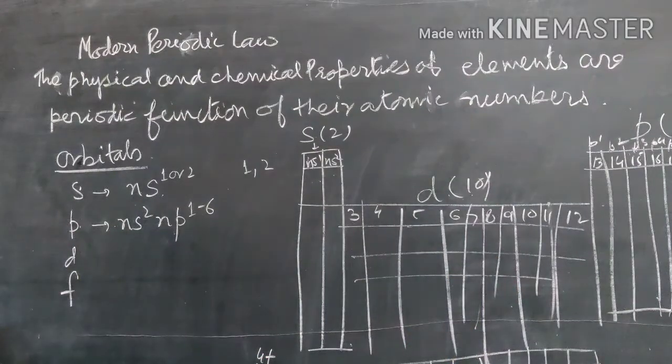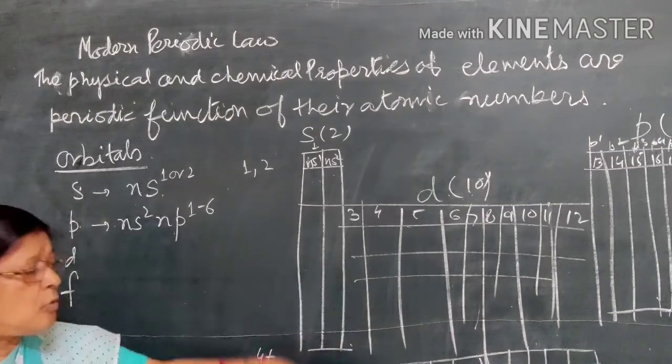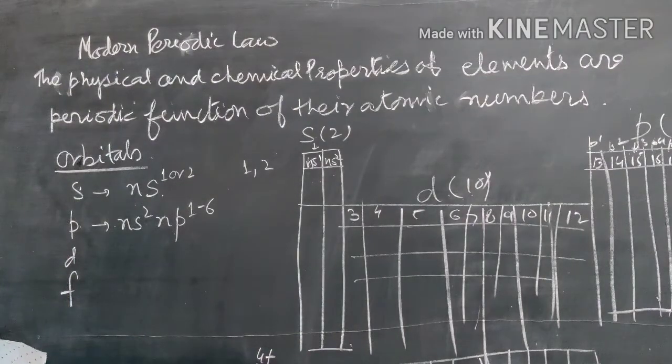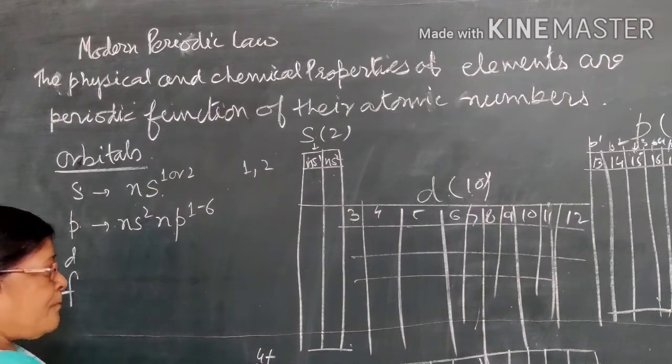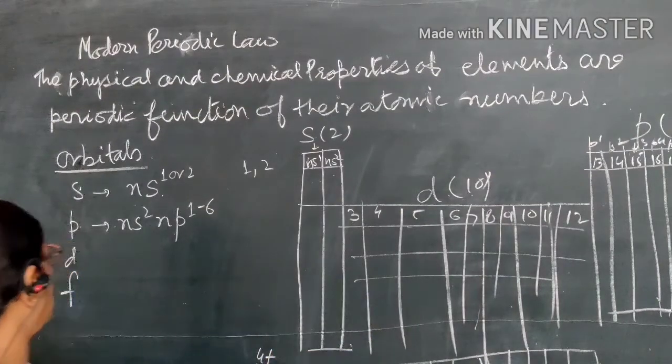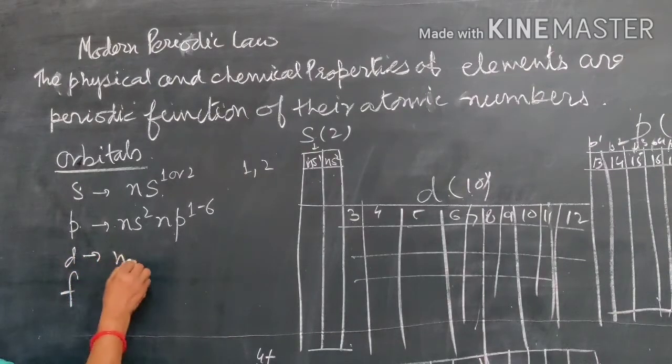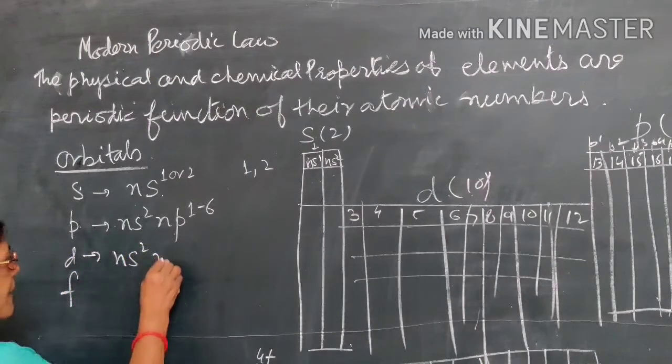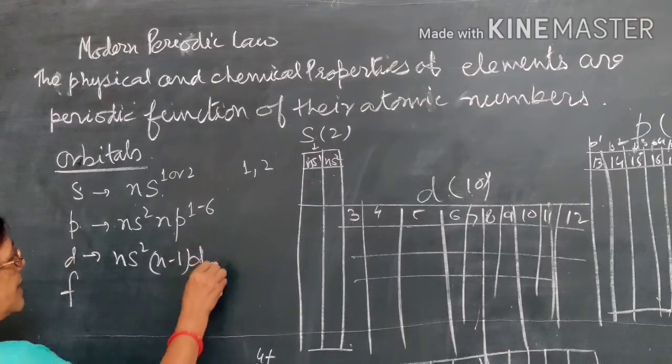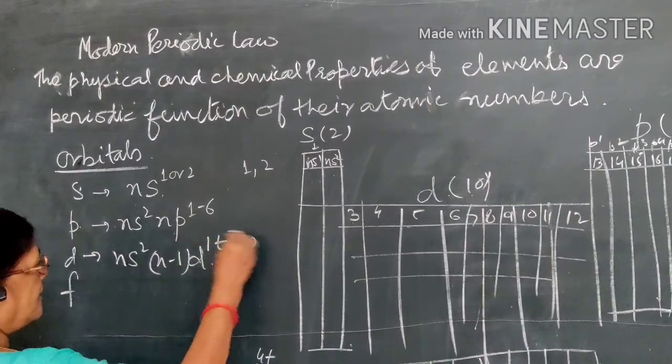And the two rows are placed below the periodic table, because they involve the filling of only the 4f and 5f orbitals according to electronic configuration. That's why they are placed below the modern periodic table. So these two rows contain 28 elements. For the d block we can write: first we fill ns2, then we fill (n minus 1)d1 to 10.